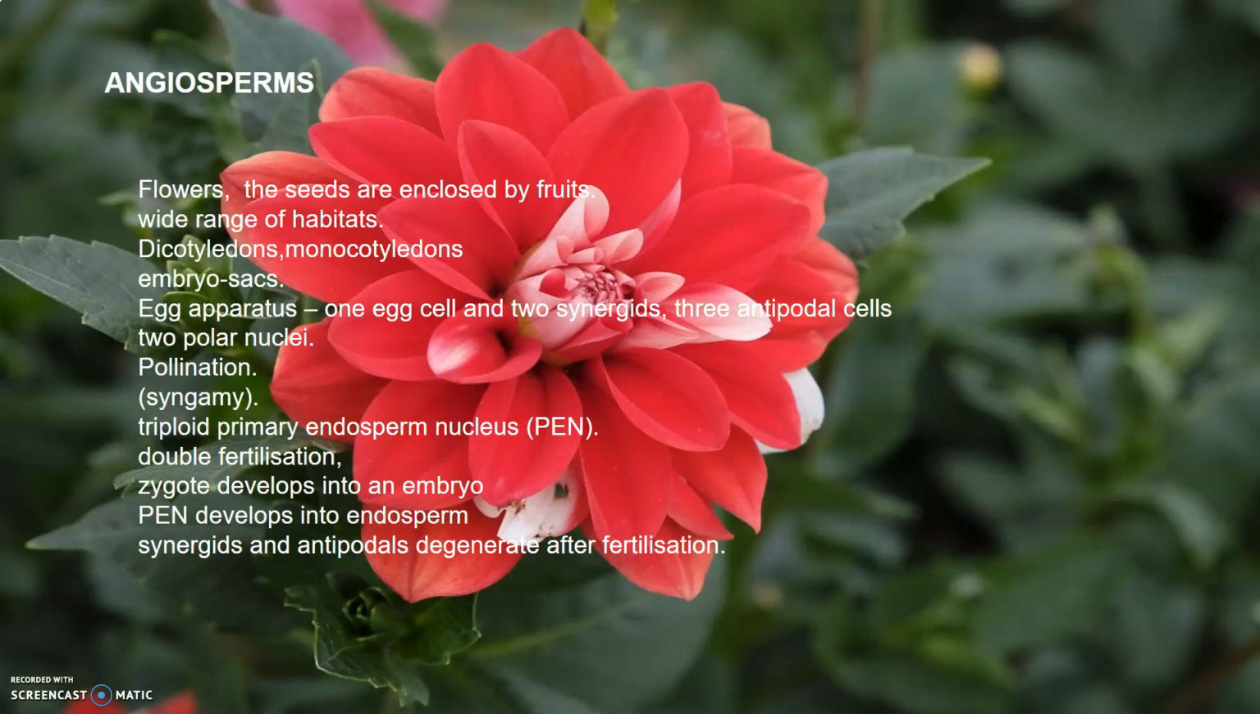Next we come to angiosperms. Unlike gymnosperms, where the ovules are naked, in angiosperms, or the flowering plants, the pollen grains and the ovules are developed in specialized structures called flowers. In angiosperms, the seeds are enclosed by fruits. Angiosperms are an exceptionally large group of plants occurring in a wide range of habitats, and they range in size from microscopic Wolffia to tall trees like Eucalyptus, which are over 100 meters.